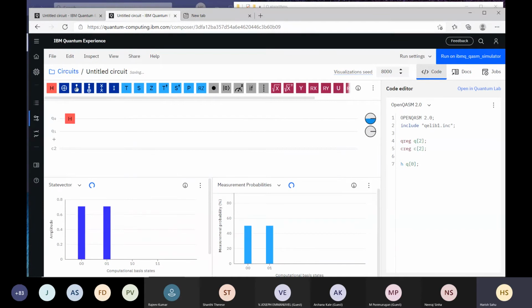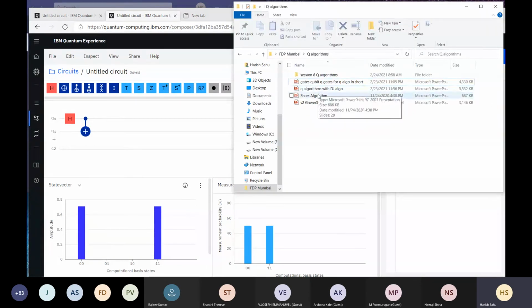Now I cut the gate and apply the CNOT gate. If you see this circuit, Hadamard and then the control node, it will create a state 00 plus 11 by root 2. It is called a Bell state.